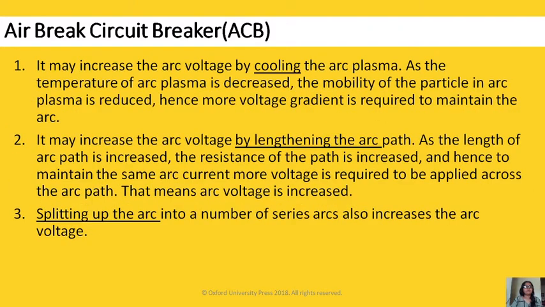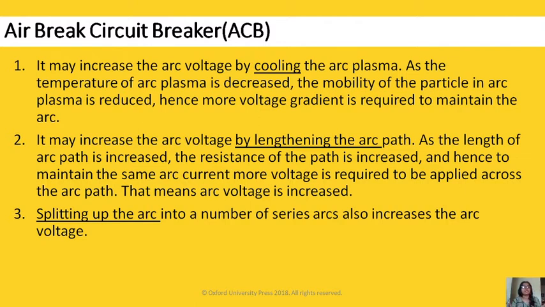Okay, we will see. In the first, it may increase the arc voltage by cooling the arc plasma. As the temperature of the arc plasma is decreased, the mobility of the particles in the arc plasma is reduced, and hence more voltage gradient is required to maintain the arc.